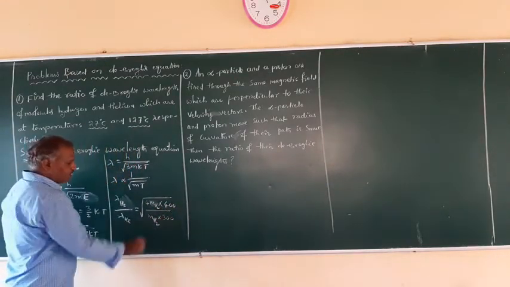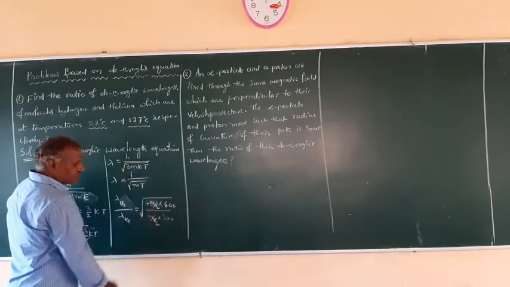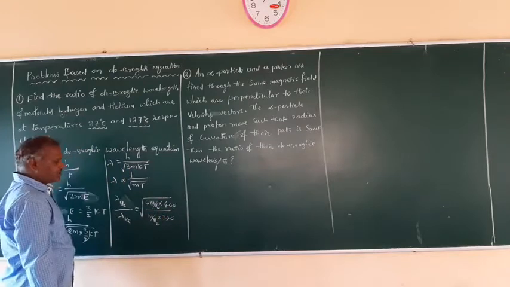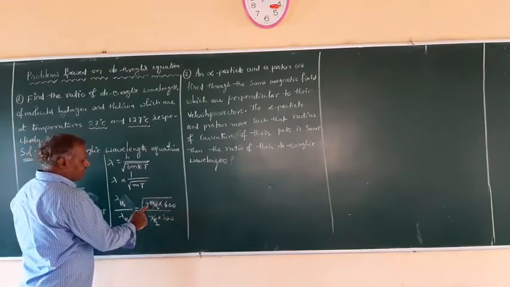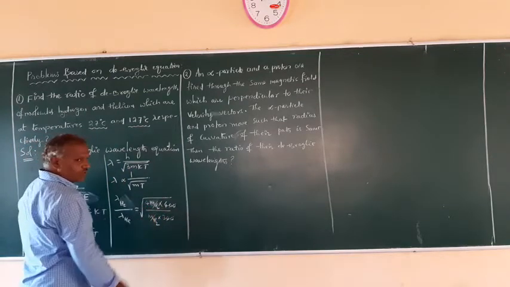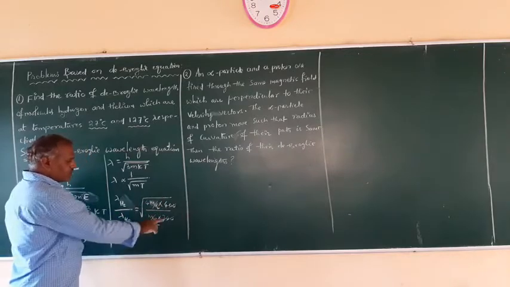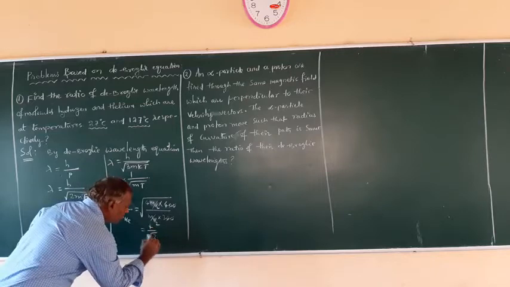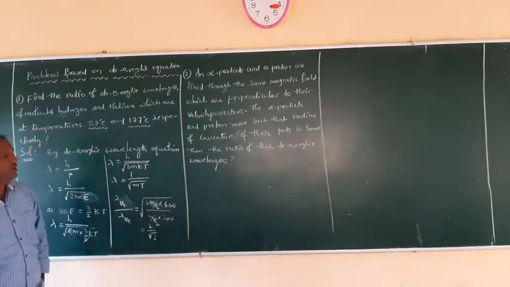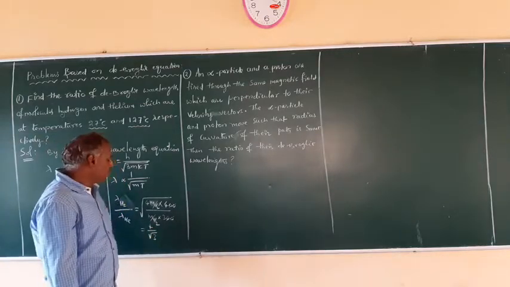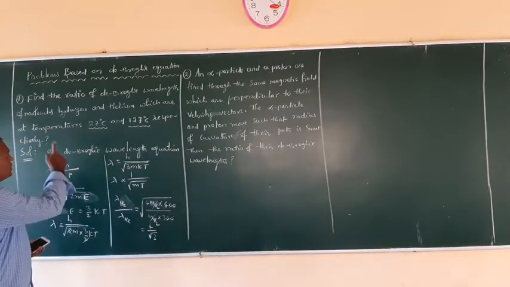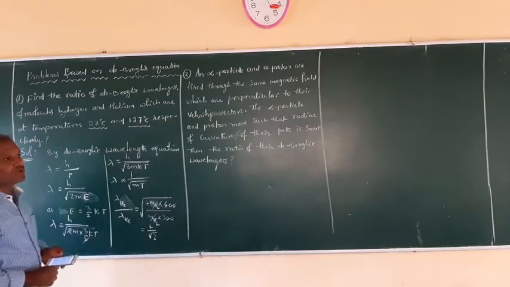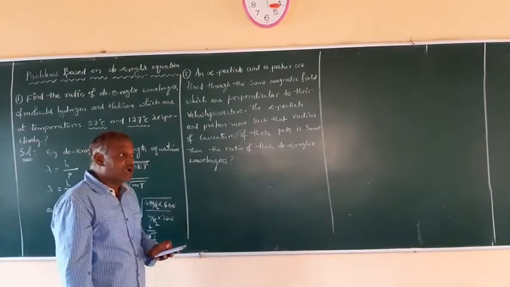Now you can write here, the mass of hydrogen is cancelled and these two are cancelled. So now you can see here this is 4 and 4, so you can take this 4 out. That means the ratio will become 4 upon root 3. So that is the ratio of these de Broglie wavelengths for the respective hydrogen and